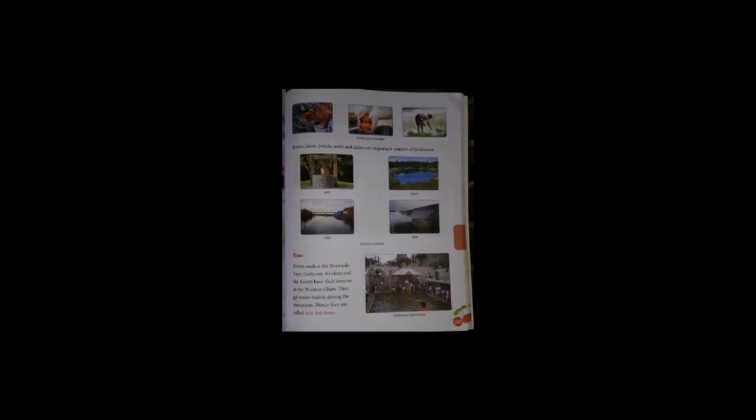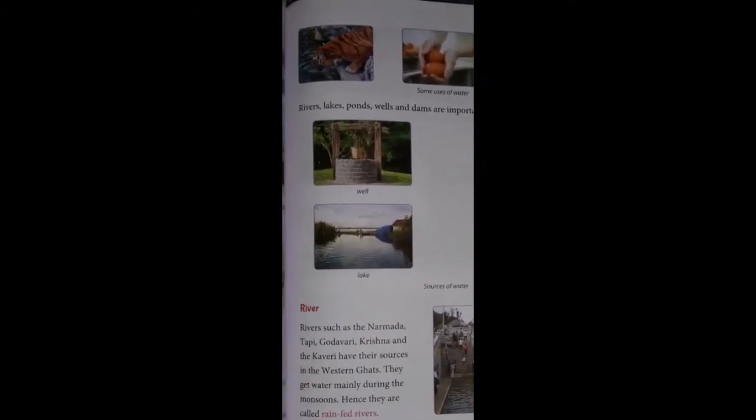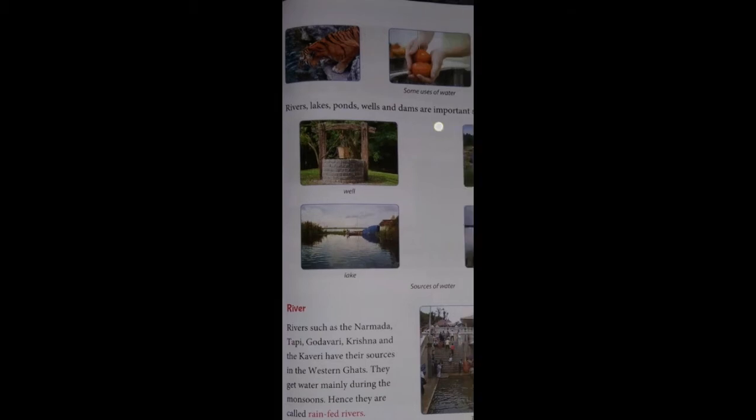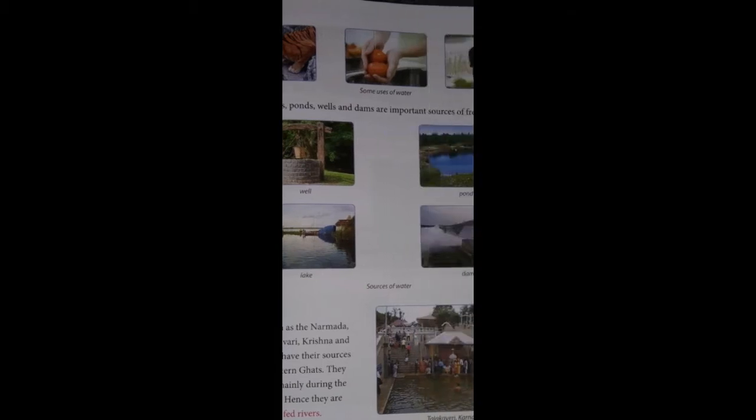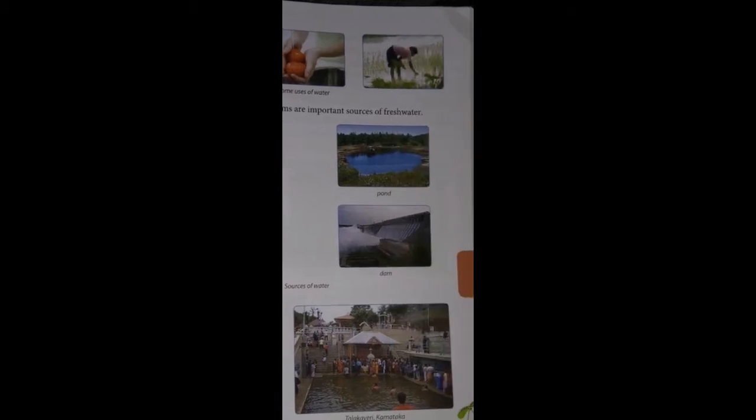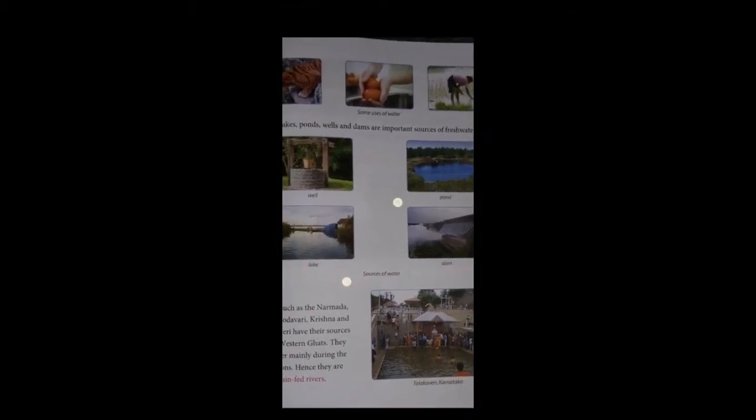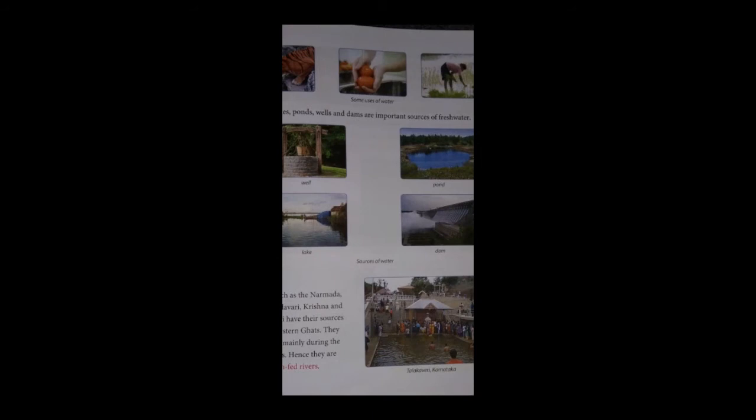Here they have given uses of water. Here a tiger is drinking water. Every human being needs water to live. Here some vegetables are being washed with water. Here they are planting in the water. Water is essential for growing crops. And now the sources of water.